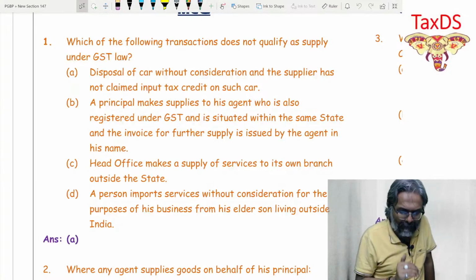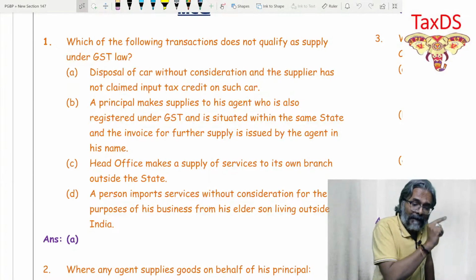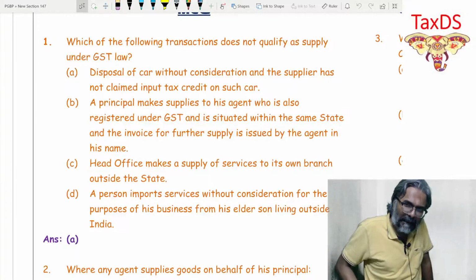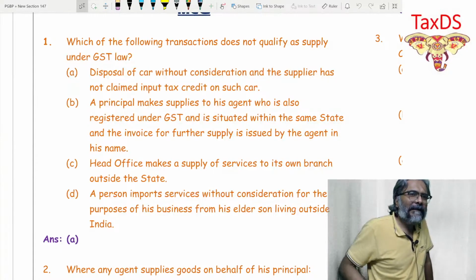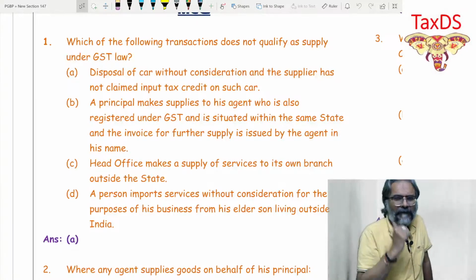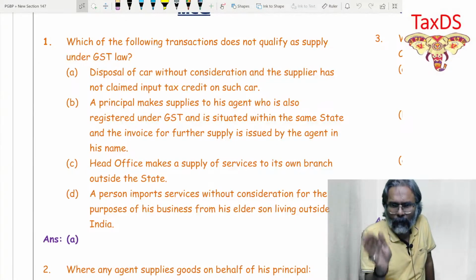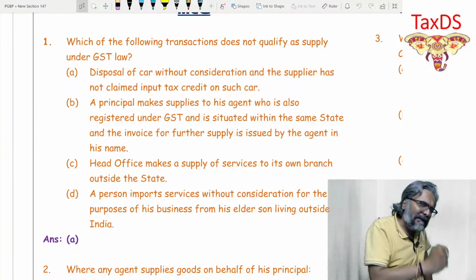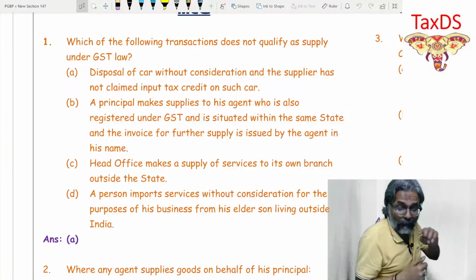D: a person imports service without consideration for the purpose of his business from his elder son living outside India. So is the elder son a related party? He is a related party. And if he is a related person, and you are importing a service from a related person without consideration, and obviously that import you did for the purpose of your business, then is it a supply under 7(1)(c)?